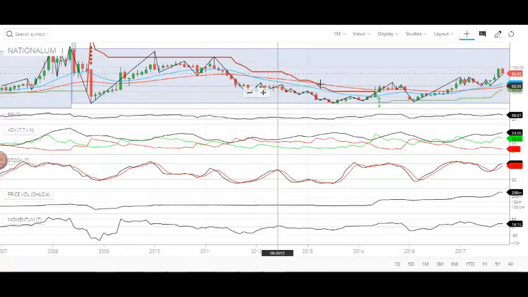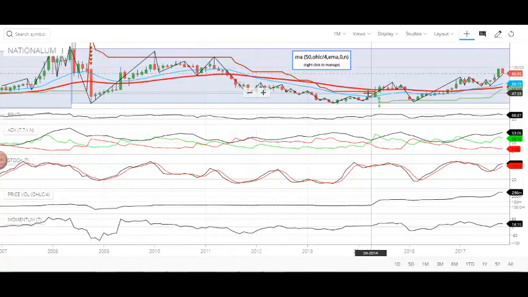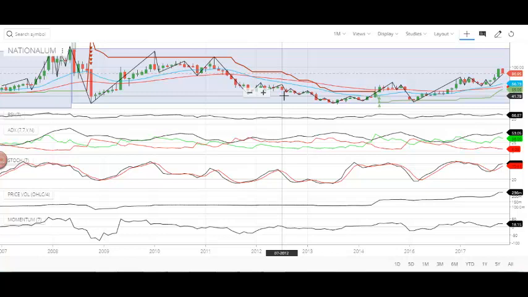I'm looking at the historical price pattern of National Aluminium right now. It is so spiky and going in a patternless mode.